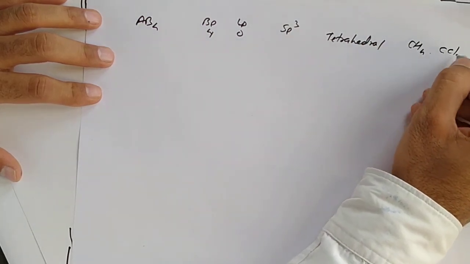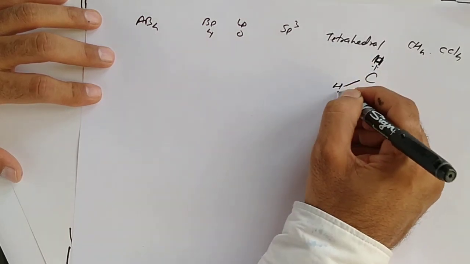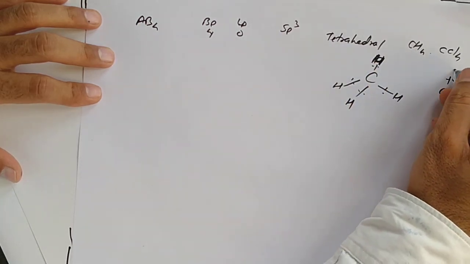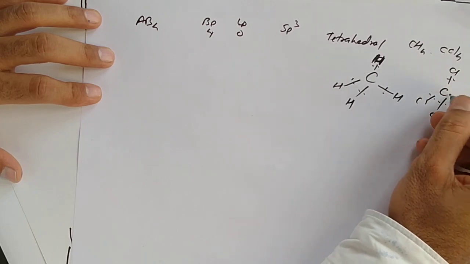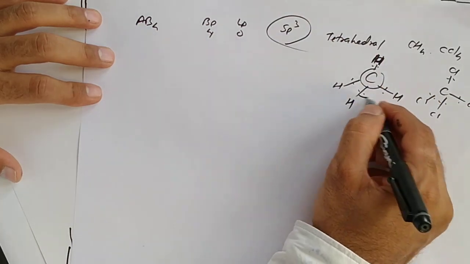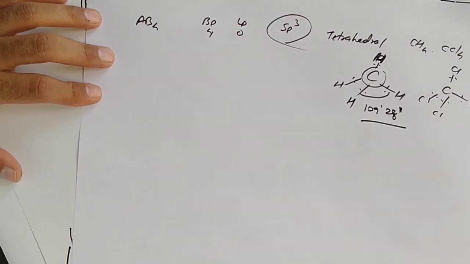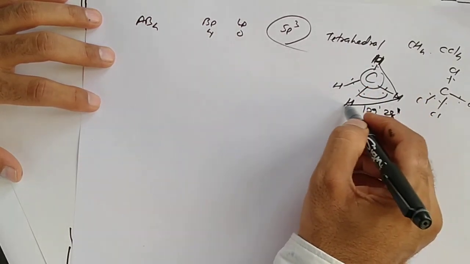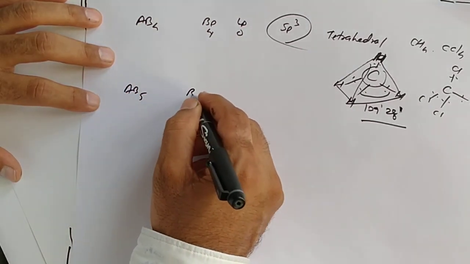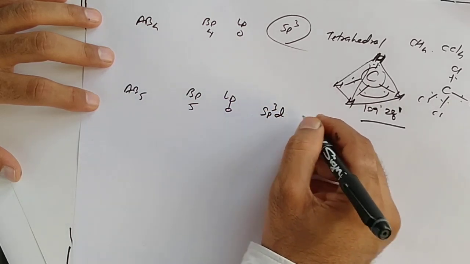Example CH4, CCl4. Carbon having 4 electrons in outermost orbit, and all the 4 are combining with the hydrogen. Here carbon with another 4 chlorine, and hybridization is sp3. Bond angle is 109 degree and 28 minutes, and it is a tetrahedral by shape. Now what about AB5? Bonding pair 5, lone pair 0. So hybridization sp3d.